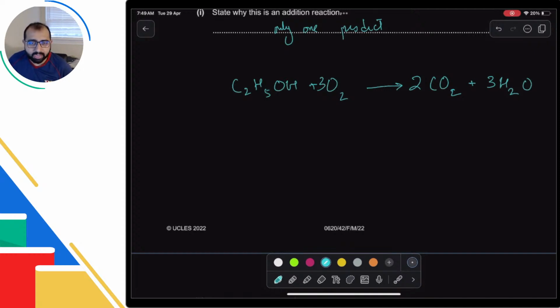Is displayed formula, can we make structural formula? If they have asked you for displayed formula, make displayed formula. Okay, can we draw it with pencil? Of course you can draw it with pencil.